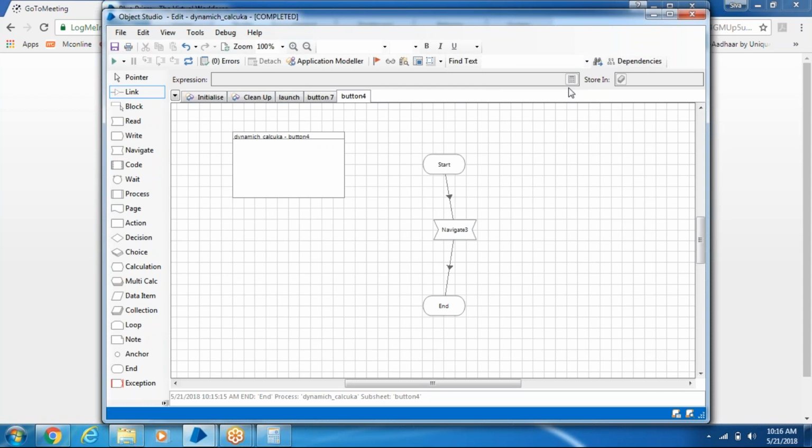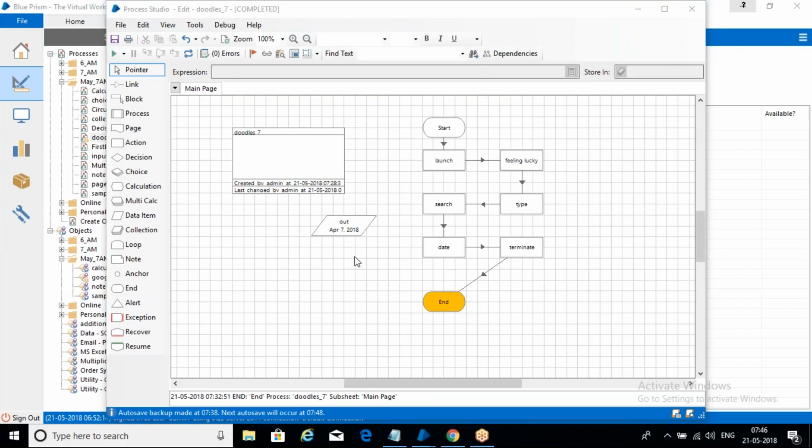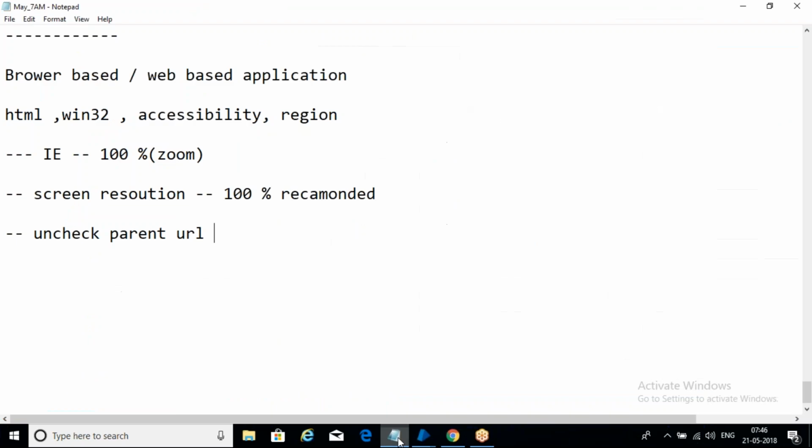Okay. Now, what are the things we discussed today? I will give back the control to you. We discussed dynamic attribute and how to use parameter here. When to use this?